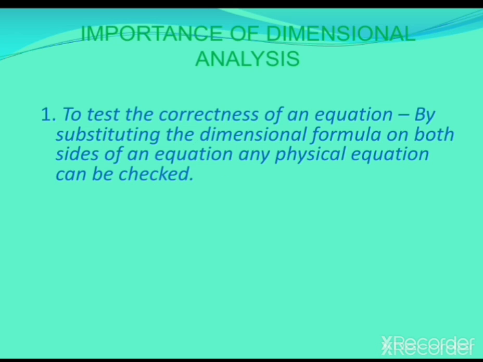So if in an equation there is a term which has a different unit, then after the dimensional analysis, that means after putting the dimensional formula on each and every term of the equation, the final result will come out with different units, which is not physically acceptable. Therefore this is the most important point of dimensional analysis: we can check the correctness of the equation of physical quantities.